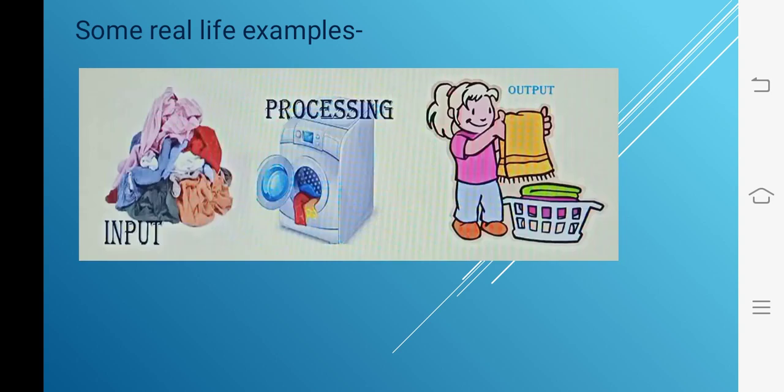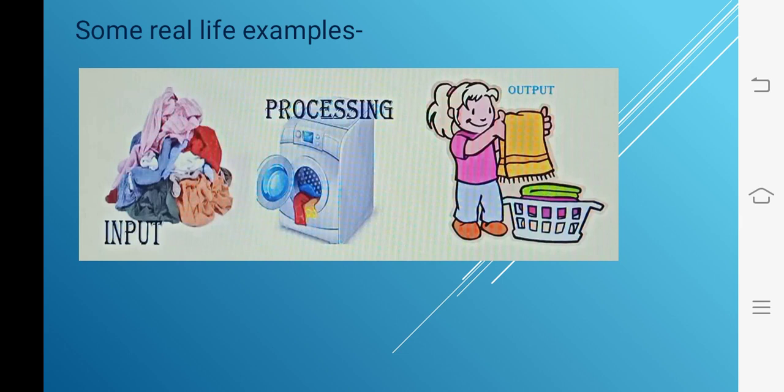Another example is the washing machine. We know that a washing machine is used to wash clothes. The washing machine, children, is also working on the same cycle: input, processing and output. In the washing machine's case, we just put dirty clothes in the machine. We take washing powder. We take water and pour it in the washing machine. These are the inputs for the machine.